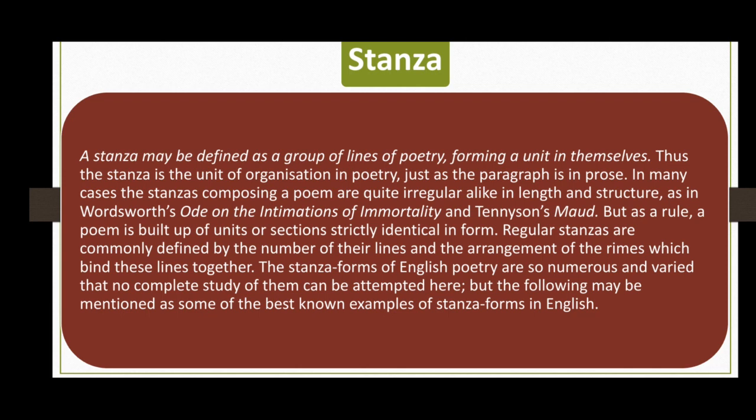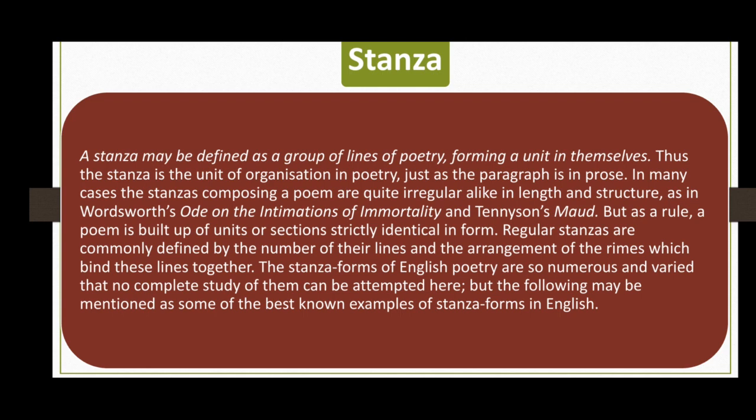A regular stanza is quite the opposite of the irregular one. In a regular stanza, we have the same length and we have the same structure. By same length, we mean that in one stanza we will have 4 lines, for example. In second we will have 4. In third we will have 4. In fourth we will have 4 lines.